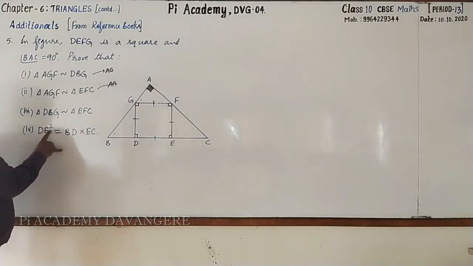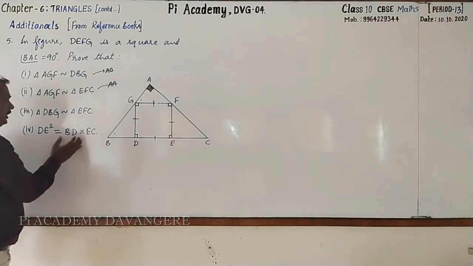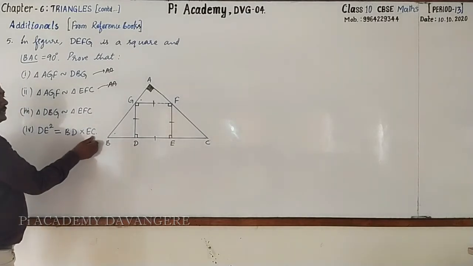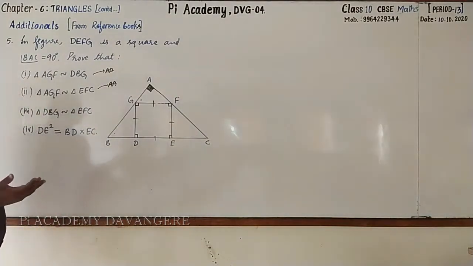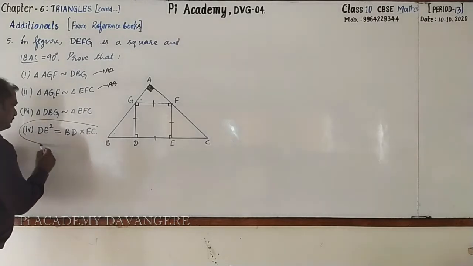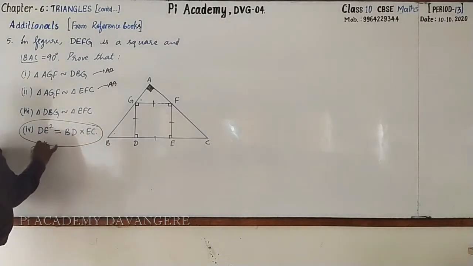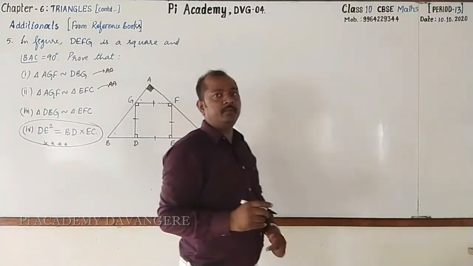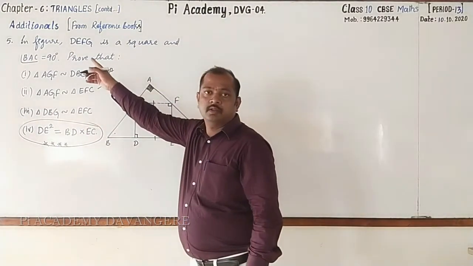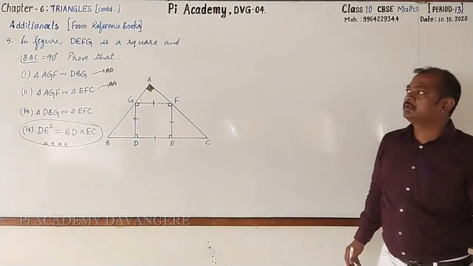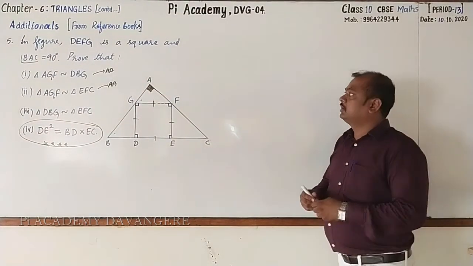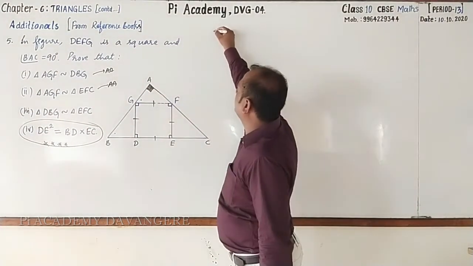Next, after that, we should prove DE square equal to BD into EC. No doubt this is also a simple one. I'll explain that. And particularly this has been asked in the examination. This is more important. Now let's go for proving. And before that, copy the statement, draw the figure. Yes. Write. Proof.